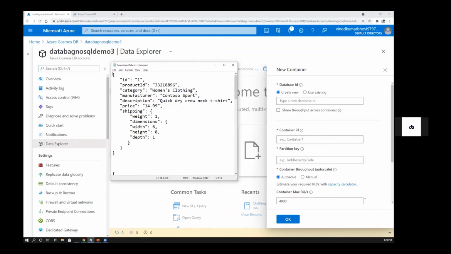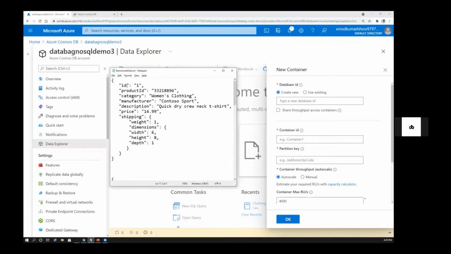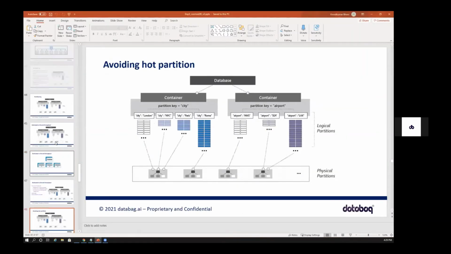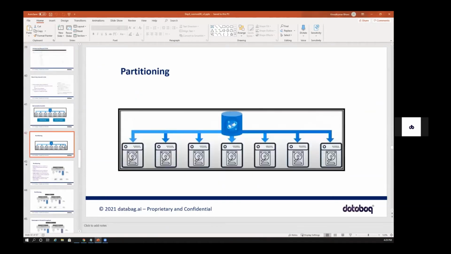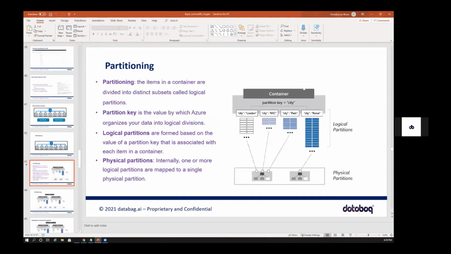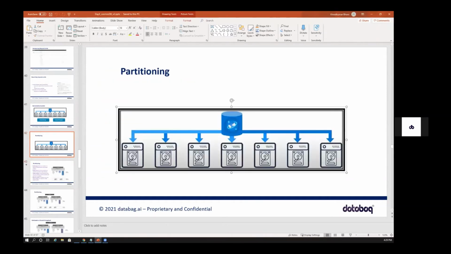So here, if you see, this is an item. This is a JSON item, for our demo which we'll be using. You have different fields within this. You have ID, which is unique. You also have a product ID, again unique. And you have category, manufacturer, description, price. And again, you have a subset of this JSON with all the different fields and parameters. I think we know what this is. This is a very straightforward JSON file with different fields. So what is partitioning then, and why is it important when it comes to NoSQL? Let's try to understand this.